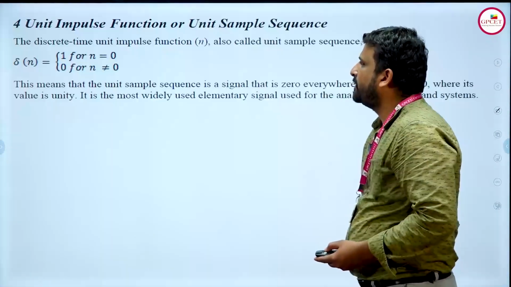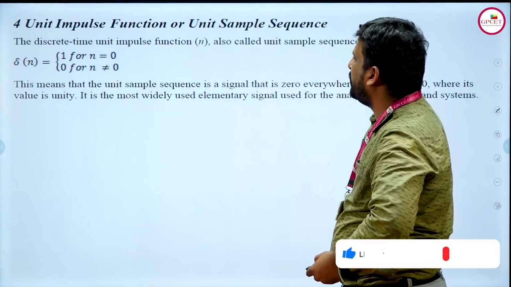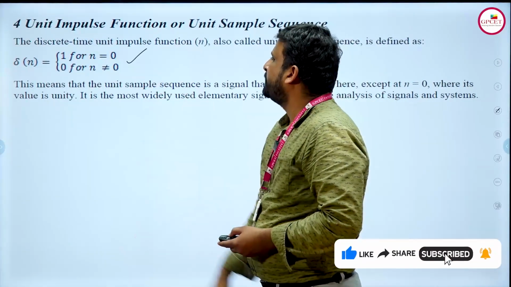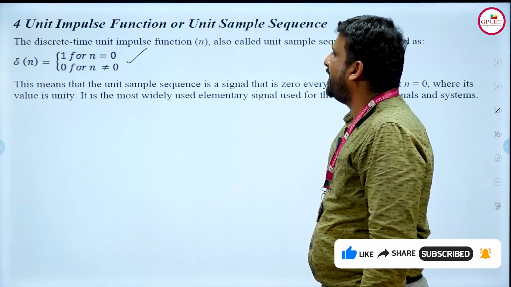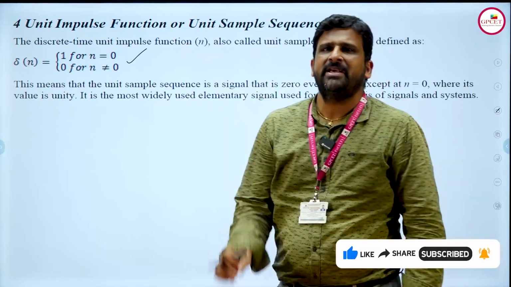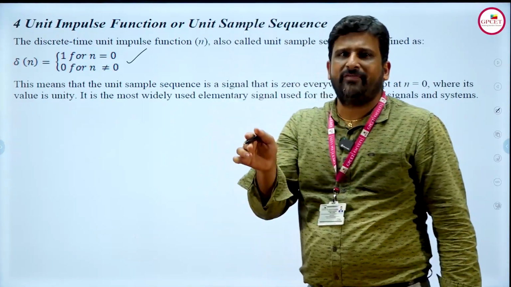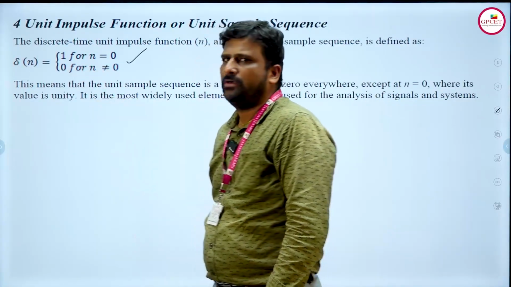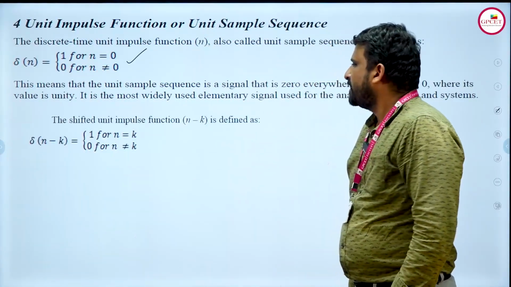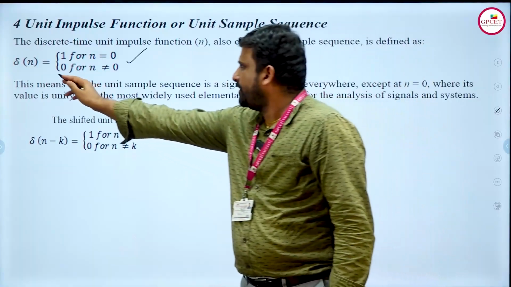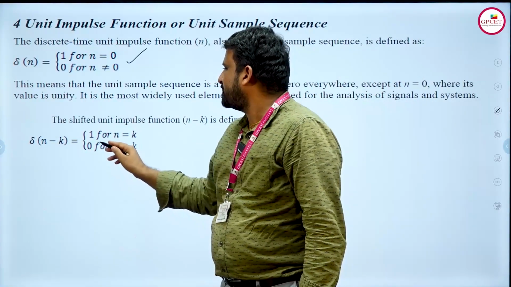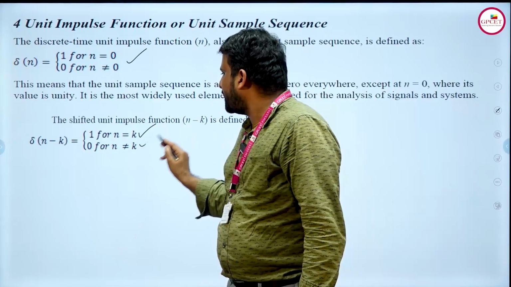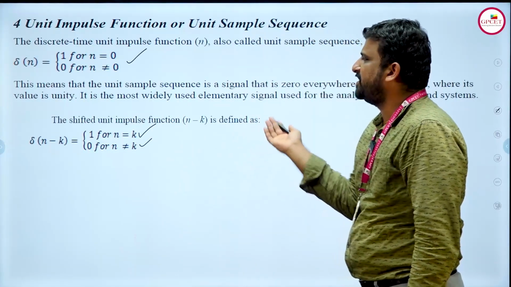The next one is the unit impulse function, very important, or unit sample sequence, and it is given in the form of del of n is equal to 1 for n is equal to 0. That is, if n is equal to 0, the value will be 1. If n is not equal to 0, then all values will be equal to 0. Now you can see the shifted version. If it is shifted to n minus k, the value will be 1 for n is equal to k only, and for n not equal to k, the value will be equal to 0. It is the shifted version.